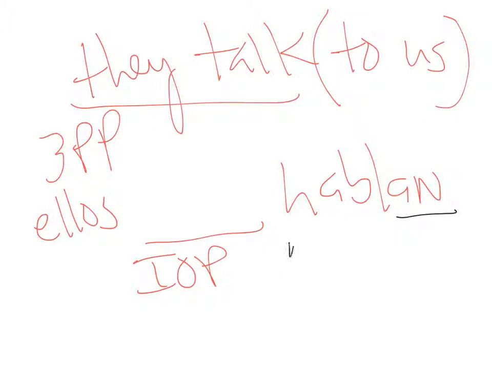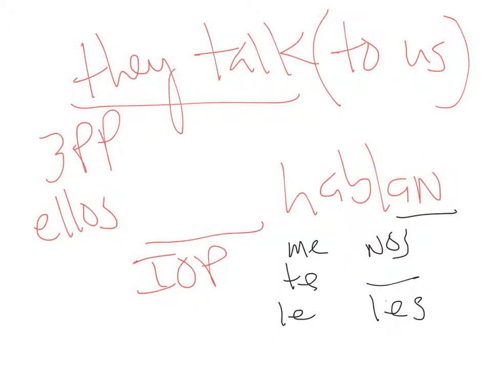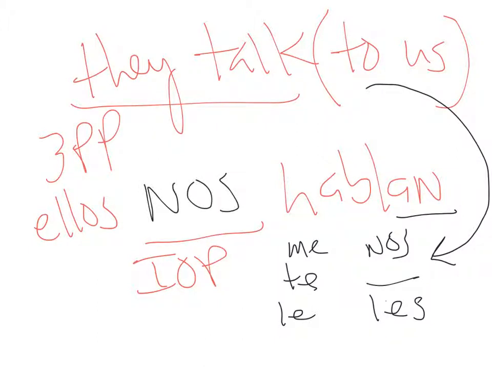In this case, we have me, te, le, nos, les. You have to be able to memorize that chart. Let's clean this up. To clean, limpiar. Y escribir más claramente, les. Which one of them is going to be for to us? You have to come right down here, right? That's the first person plural, the top right. So it's ellos nos hablan.